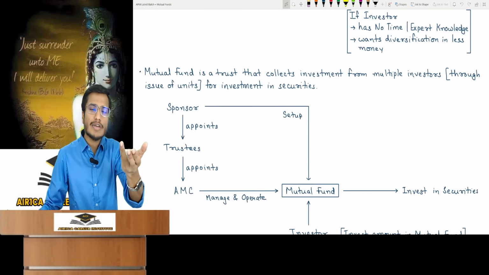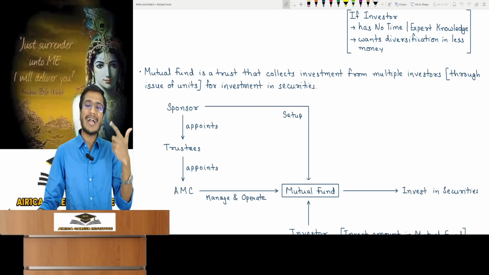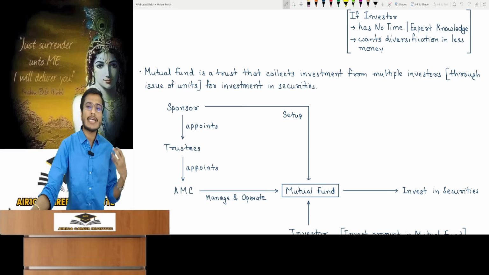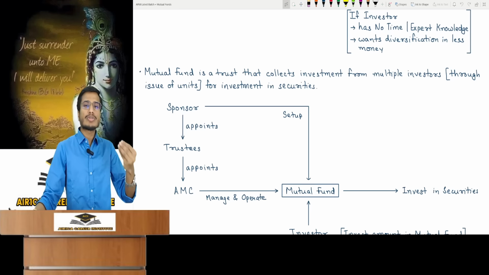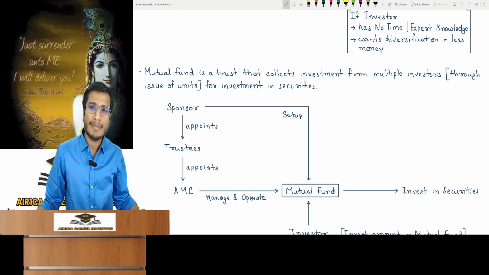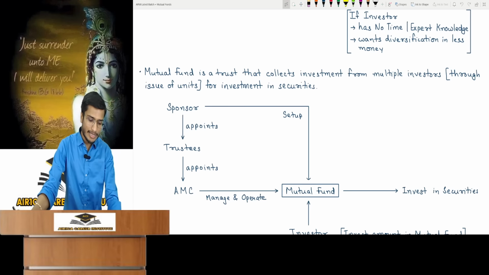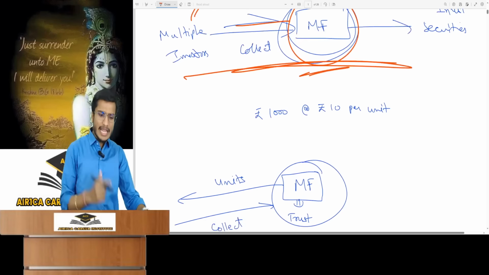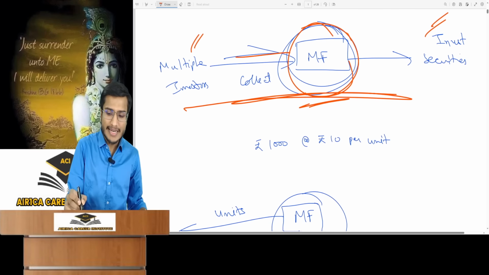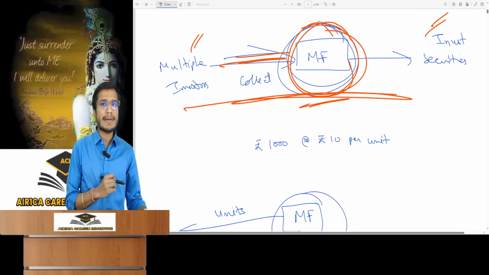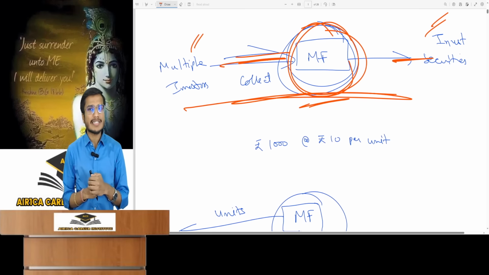Just like legal entities are formed, you can register a company or a partnership firm. Similarly, if someone wants to do mutual fund business, they have to get it registered as a trust as per the Indian Trust Act. So a mutual fund is always registered as a trust. You should know this. Now look here, the mutual fund has been set up. What does a mutual fund do? It collects investor money and invests in securities.